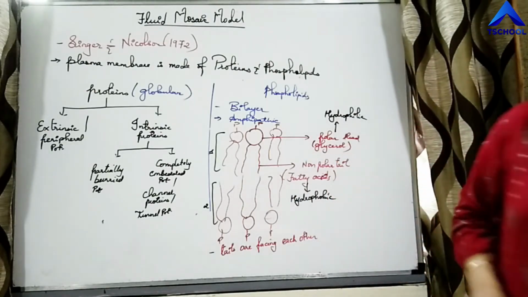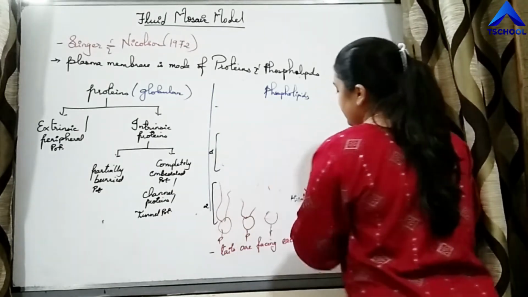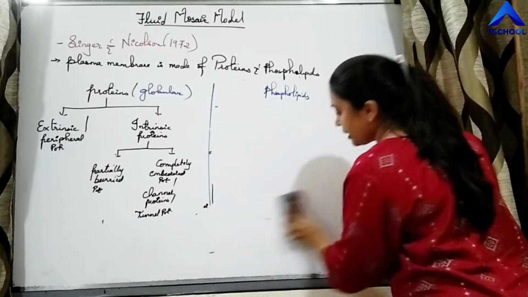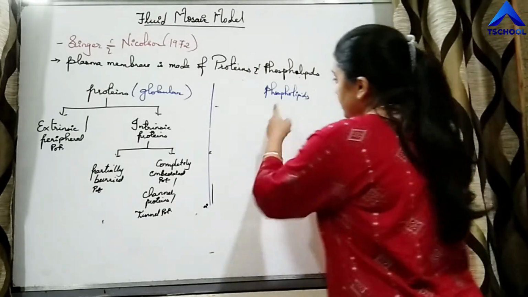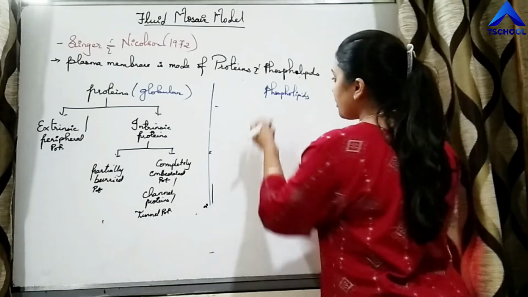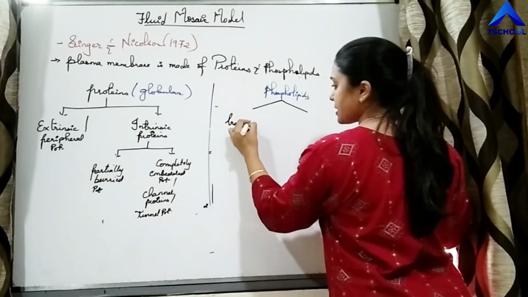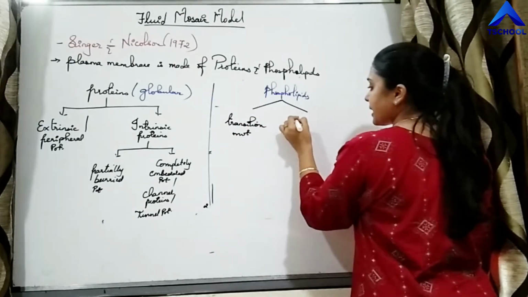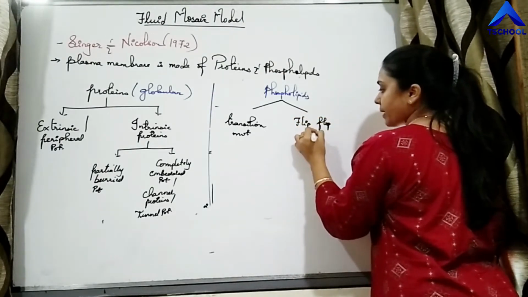One more thing, students. We have studied that there are two types of proteins. Now the phospholipids show two types of movements. Which are those two types of movements? The first movement is transition movement, and the second type is flip-flop movement.